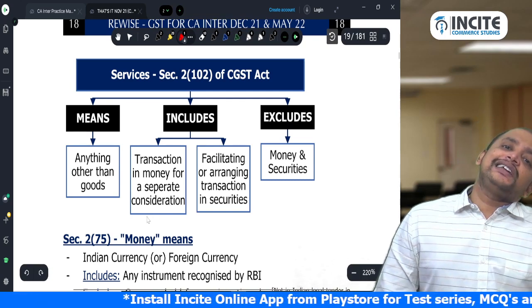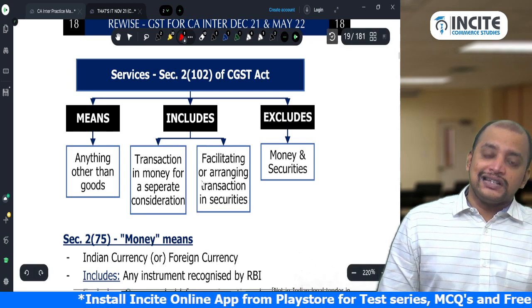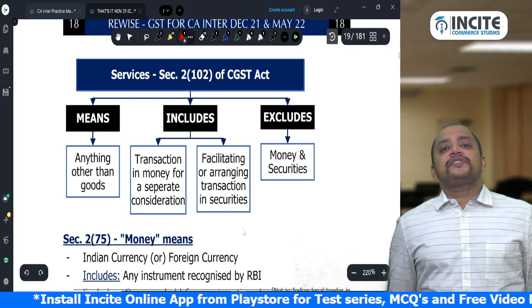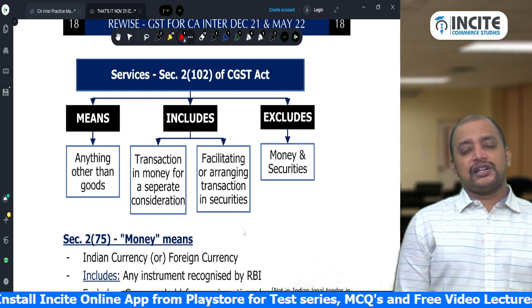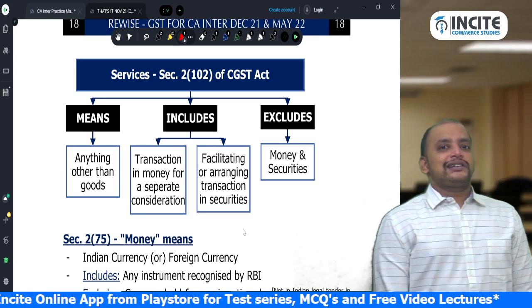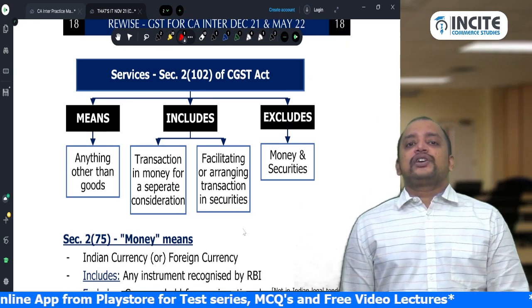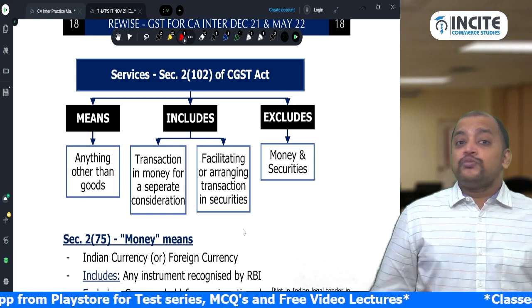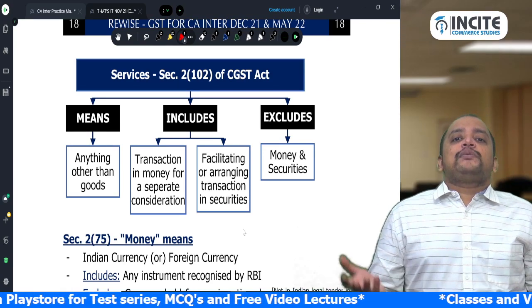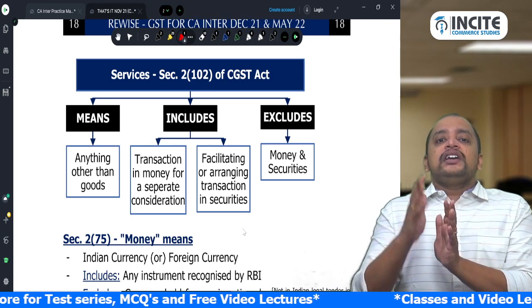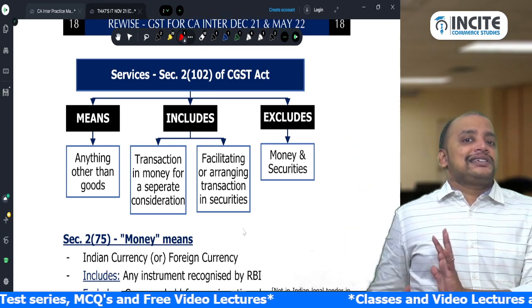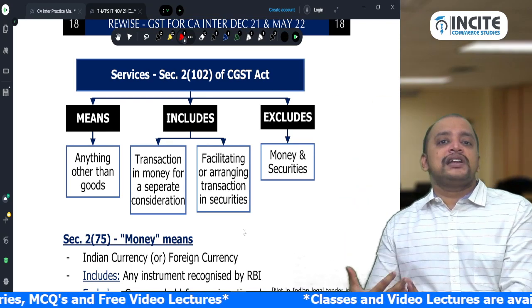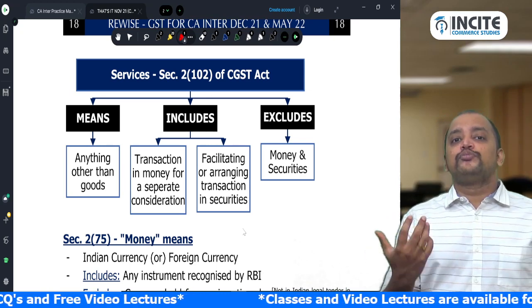Then facilitating or arranging transaction in securities. What is the meaning of facilitating or arranging transaction in securities? It means there is a transaction in security and I am not doing the transaction in security myself, I am acting as an intermediary in facilitating or arranging it. By acting as an intermediary, I get some commission or brokerage.